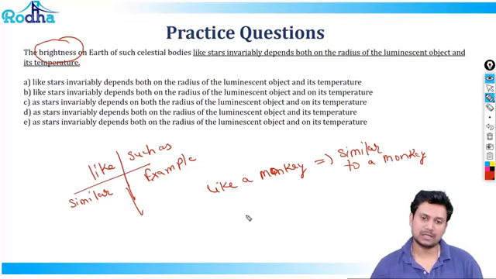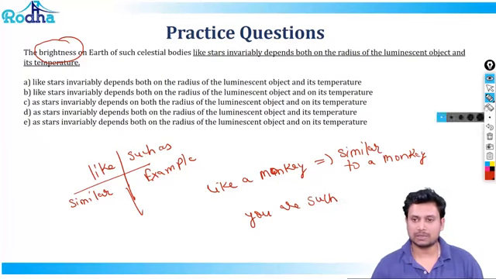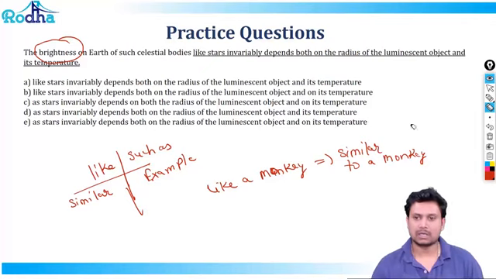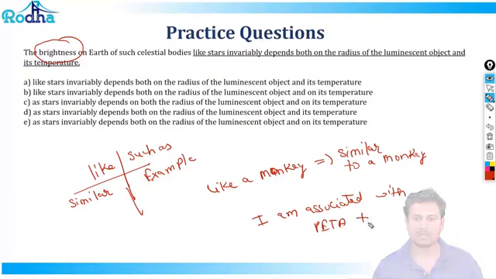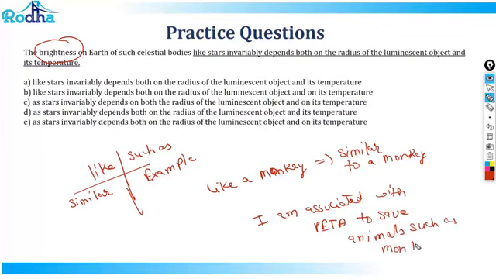But if I make a sentence like, I am associated with PETA to save animals such as monkeys, rabbits, and so on.